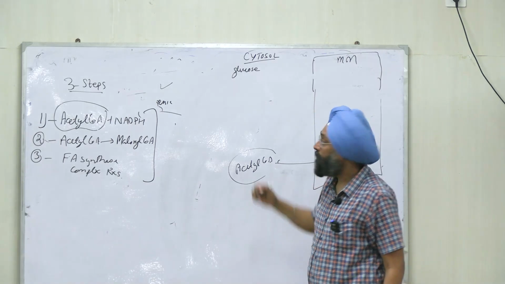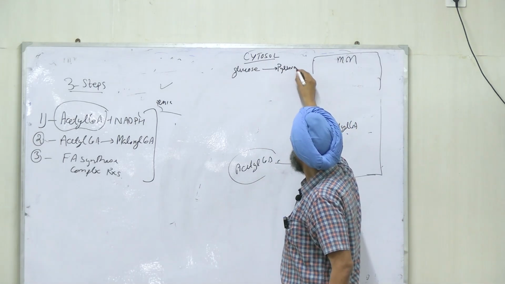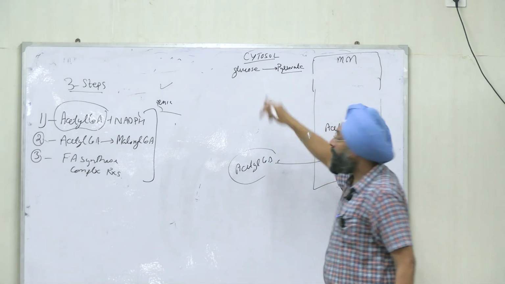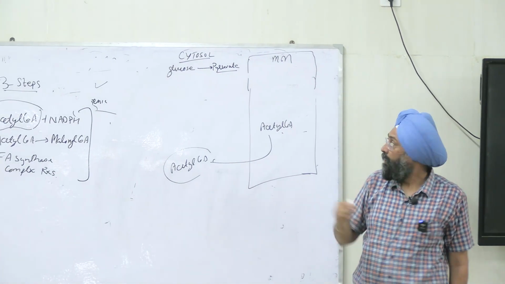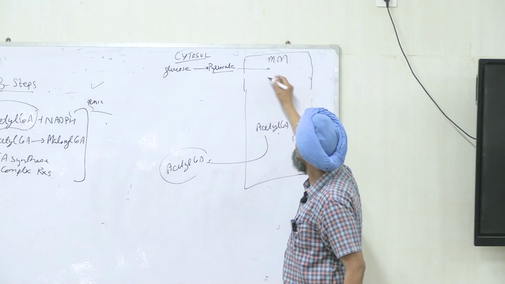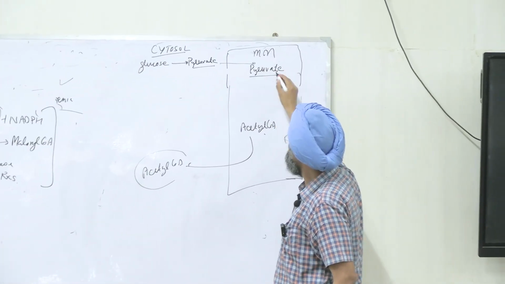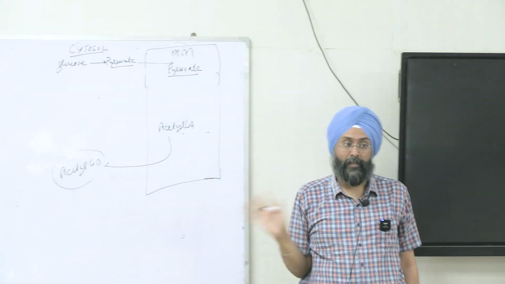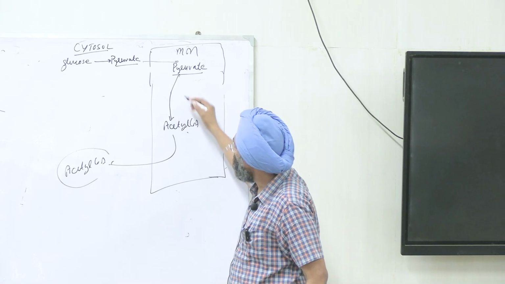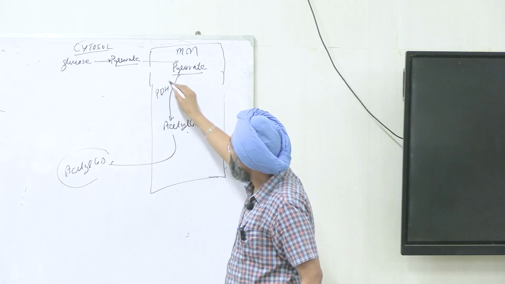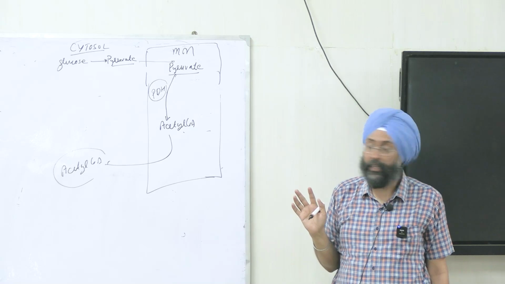Glucose is converted to pyruvate. Tell me the reactions in which glucose is converted to pyruvate. Glycolysis is there. This pyruvate will enter here. Pyruvate can enter the matrix, right? Pyruvate will form this acetyl CoA via pyruvate dehydrogenase reaction, right? We discussed this reaction, right?